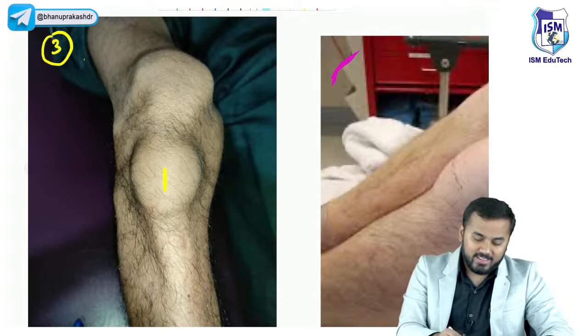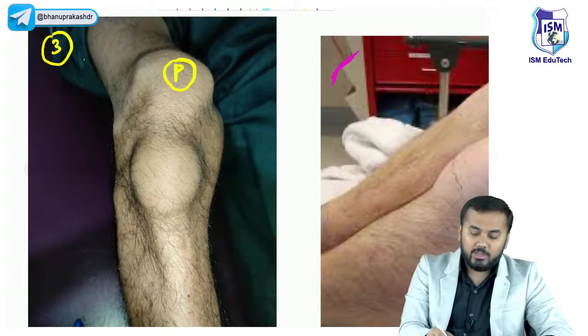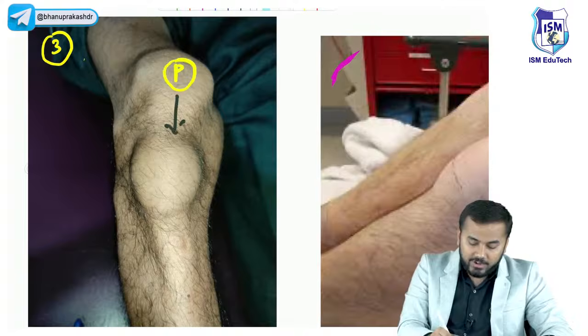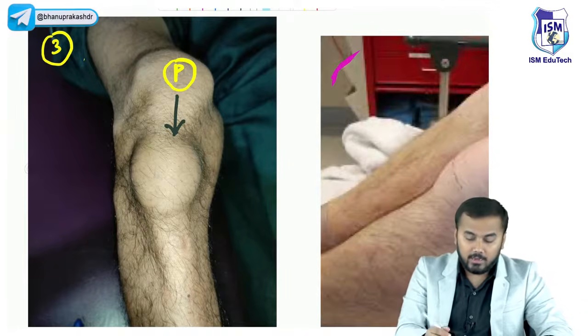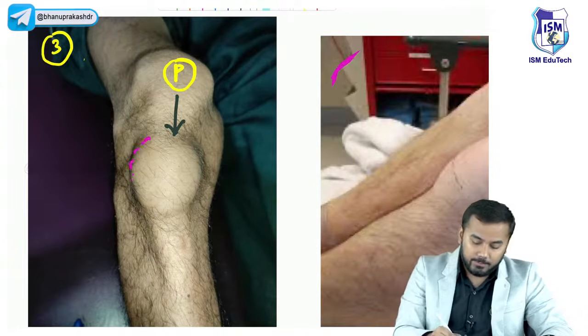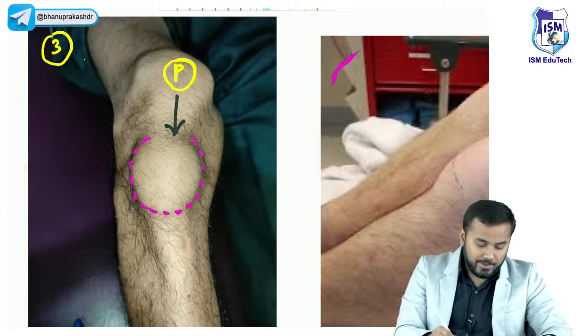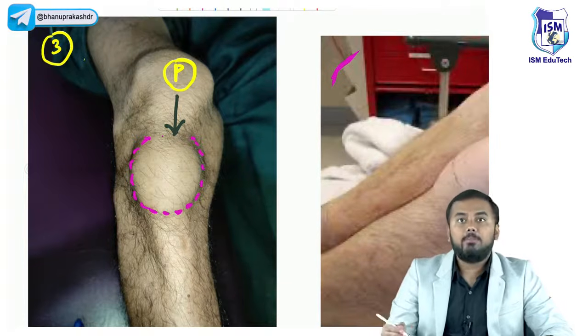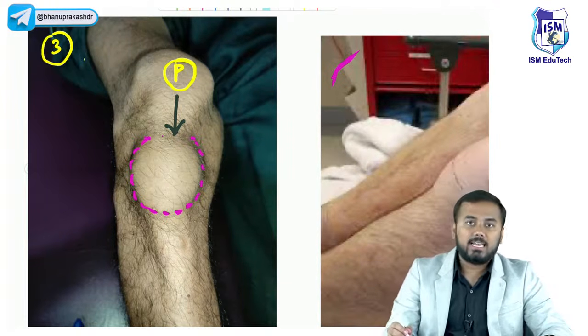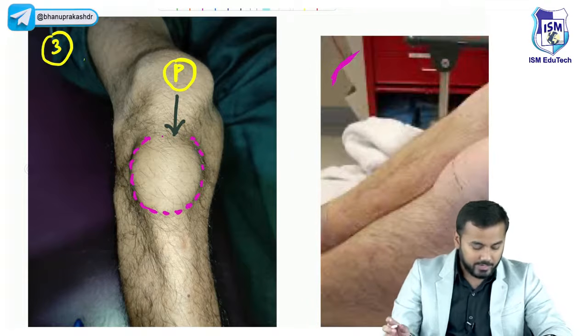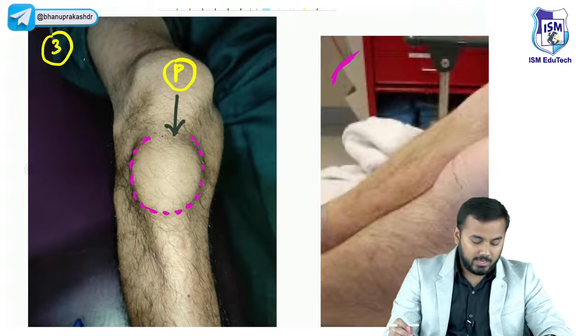No. This is patella, okay? You have got bursitis below the patella. So this is a clear-cut presentation of infrapatellar bursitis or clergyman's knee, right? This is a clergyman's knee. Very, very good.